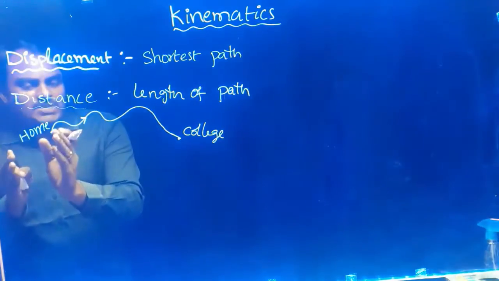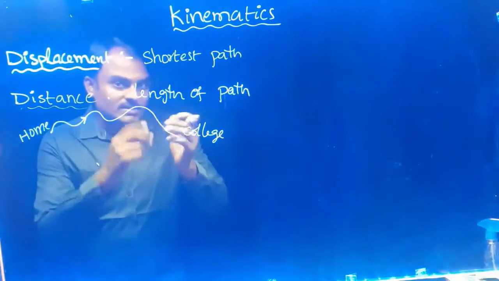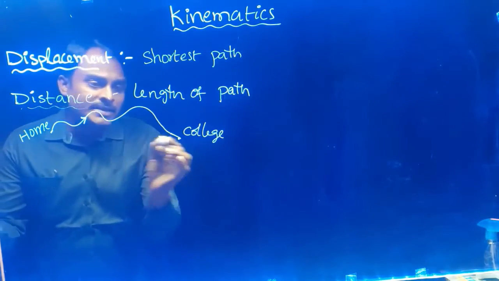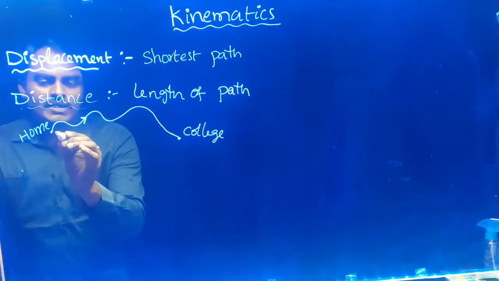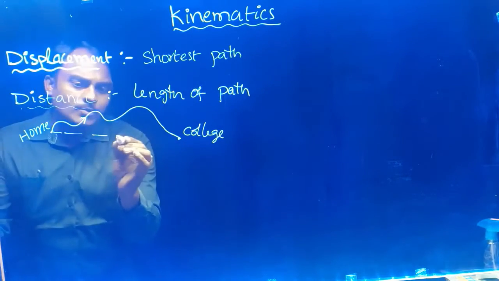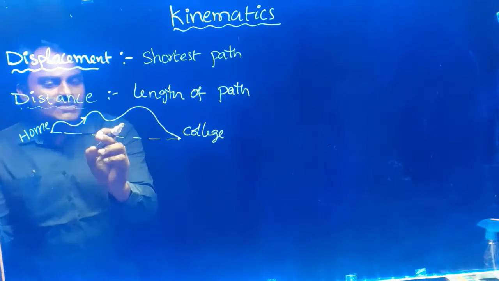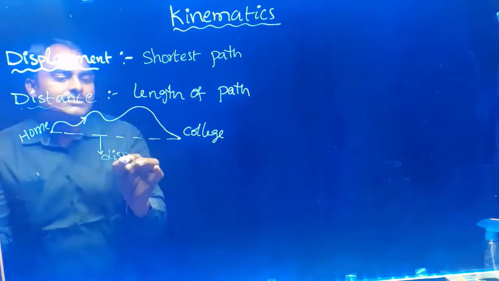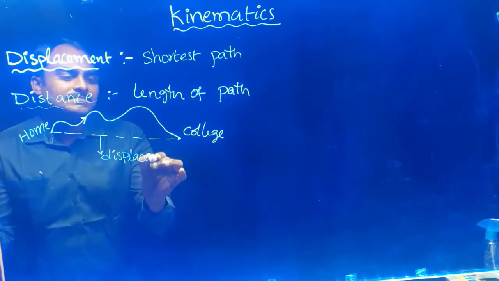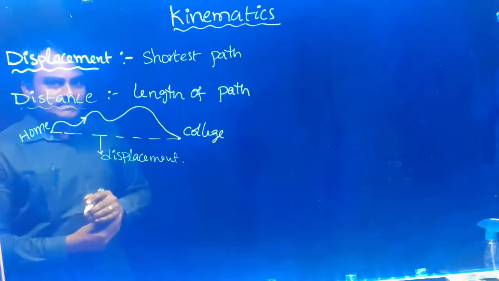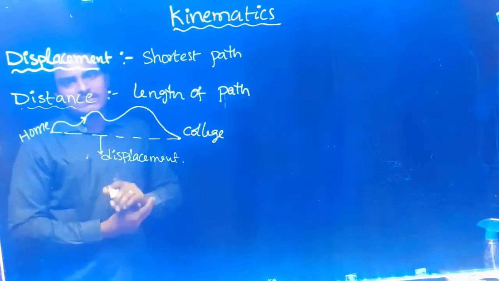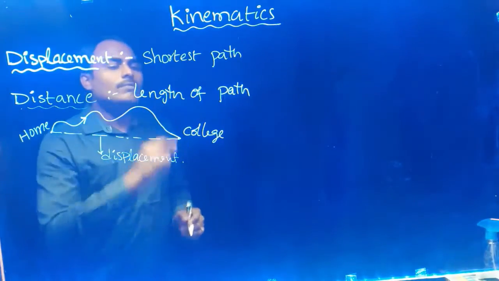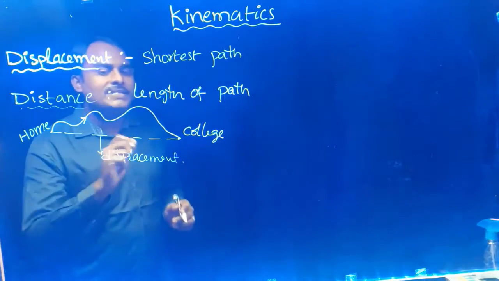Now, home is the initial position, college is the final position. Then shortest path means we need to draw a straight line. So if you draw a straight line from initial position to final position, the length of this straight line is the displacement. This straight line is the shortest path, shortest distance from initial to final position.